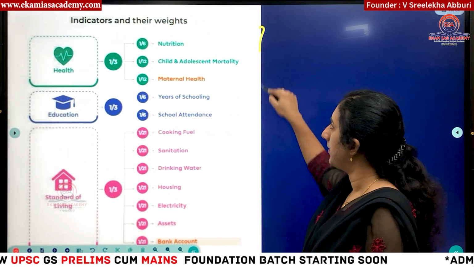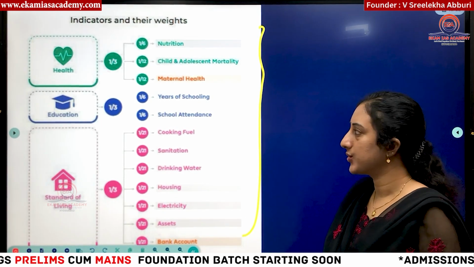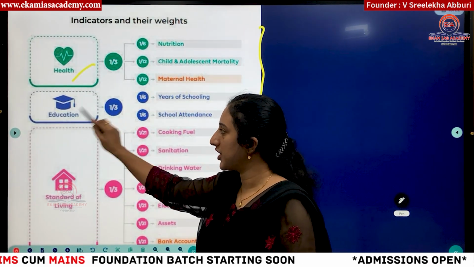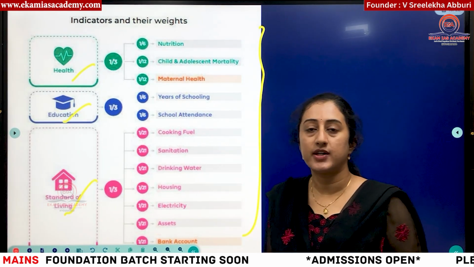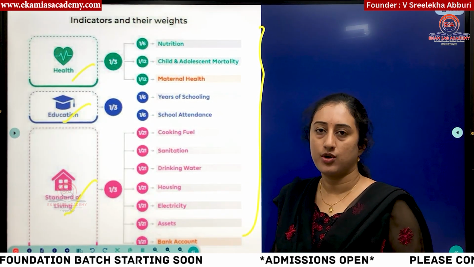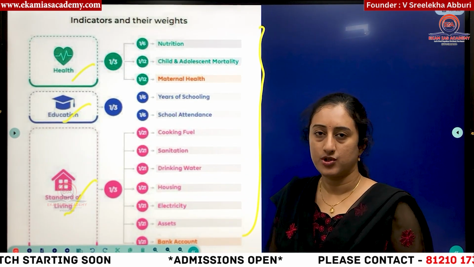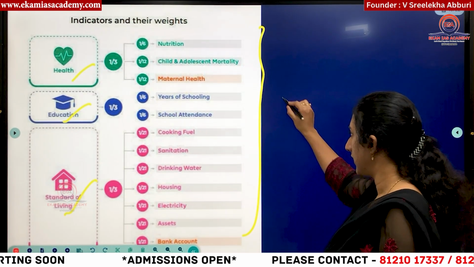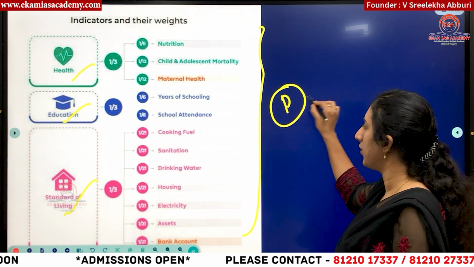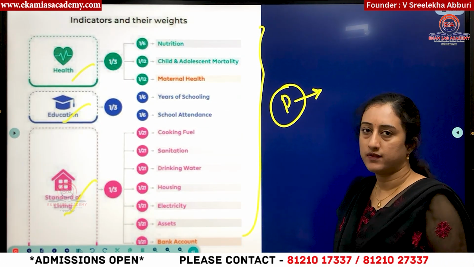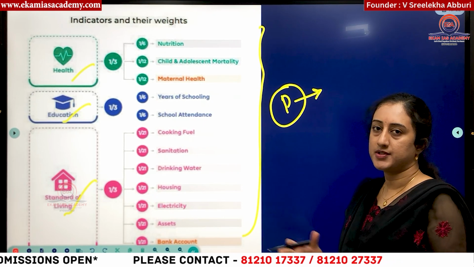Then this is what the multidimensional poverty index is. Here you have health, education, standard of living. These three are the main indicators or parameters taken by this particular index to identify multidimensional poverty. So what is poverty we have seen: if you are deprived of your basic essentials or standard of living, then the person is suffering from poverty.